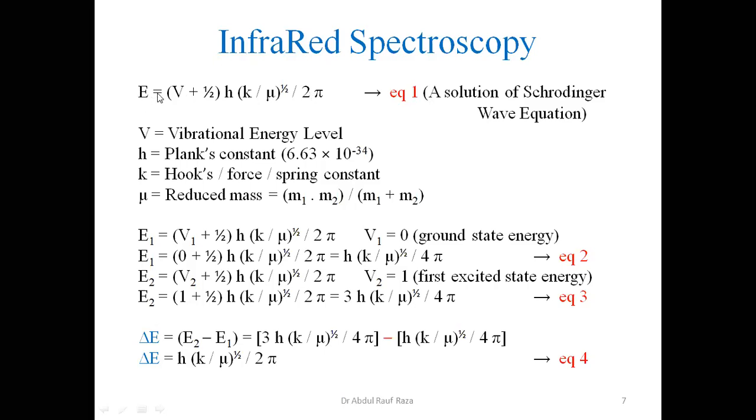So energy of vibrational energy level is equal to (v plus half) into h, root of k over reduced mass, divided by 2 pi. Now what are these? Here v is the vibrational energy level. h is Planck's constant, you are already familiar with, 6.6 times 10 to the power minus 34 joule second. k is, you have already come across, force constant, spring constant, or Hooke's constant. So in this whole course, we shall call this force constant.